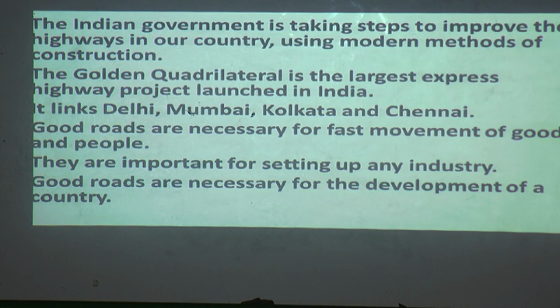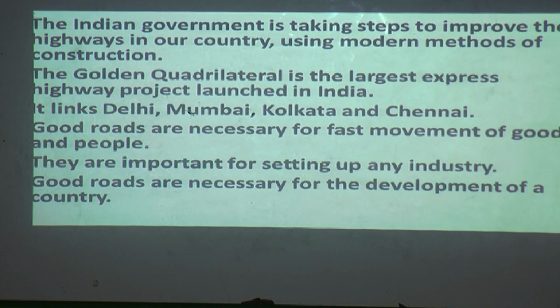The Golden Quadrilateral is the largest express highway project launched in India. It links Delhi, Mumbai, Kolkata and Chennai. Now what is the Golden Quadrilateral here, students? It is a very big express highway project launched by India.